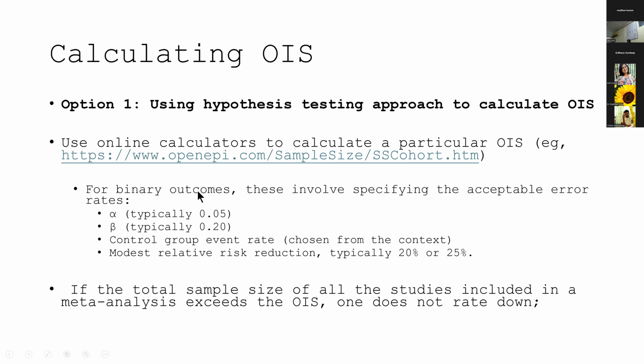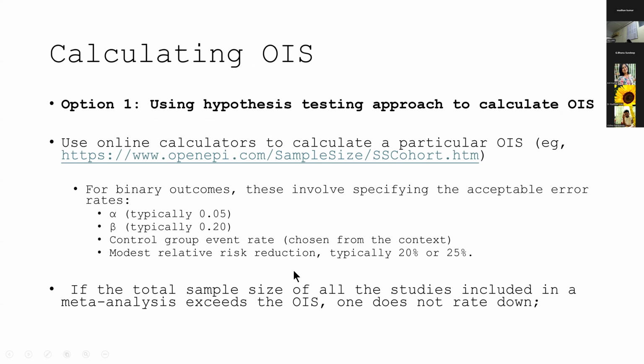And your control group event rate. So for example, in this study, your control group event rate is actually how much? 19 divided by 102, which will be about 0.12. And you actually have to substitute a modest risk reduction, like around 20%. If the sample size from your studies is much more than the OIS, then there is no need to downgrade for imprecision. The second step is actually to use figures.